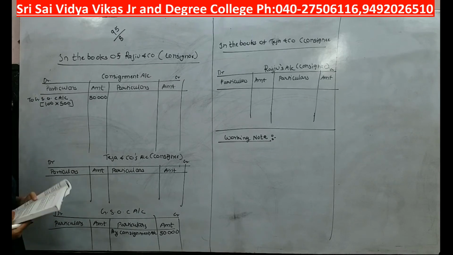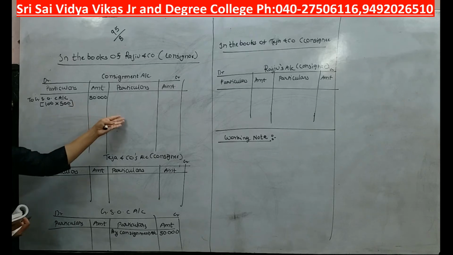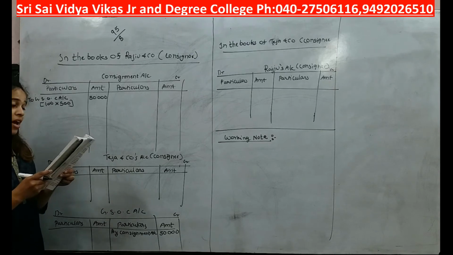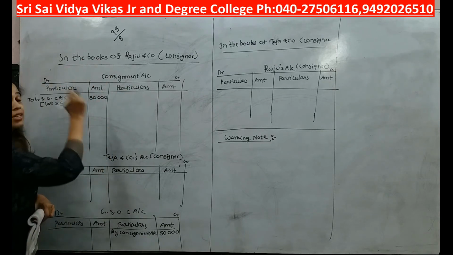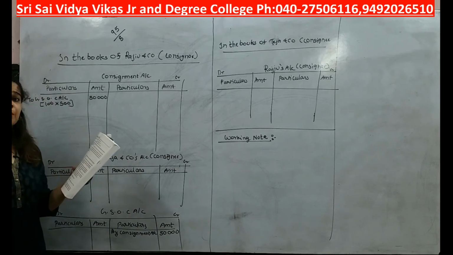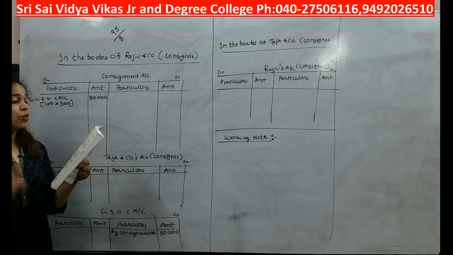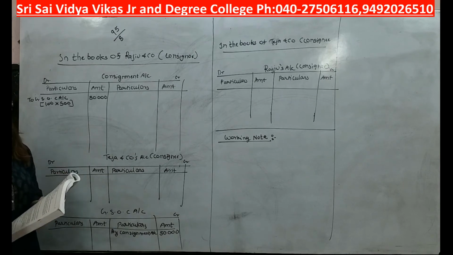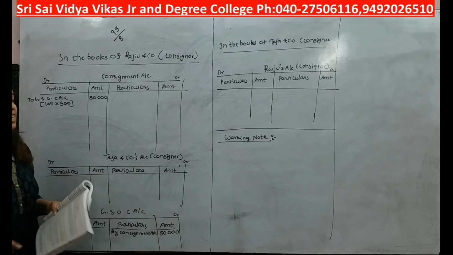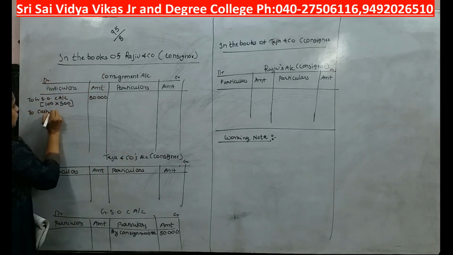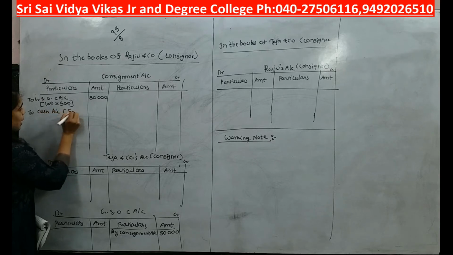Okay. We know that consignment is a nominal account. So which principle we are going to follow? Debit all expenses and losses, credit all incomes and gains. Okay. Now see what are they saying is Rajiv and Co. Whose book it is? It is Rajiv's book. So in Rajiv's book we will not write Rajiv's name, right? We will write the amount he has spent or earned. Okay. So Rajiv has spent for insurance 500 and for freight 800. So whose expenses these are? These are Rajiv's expenses. So here I will write consignment account debit to cash account in bracket expenses.